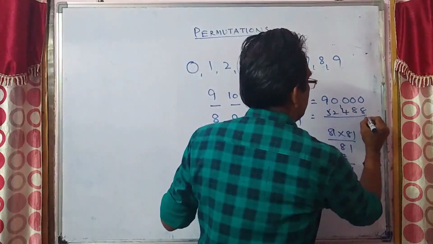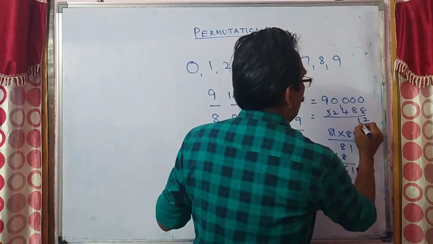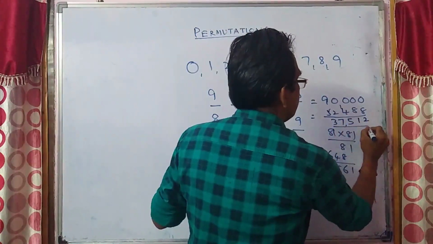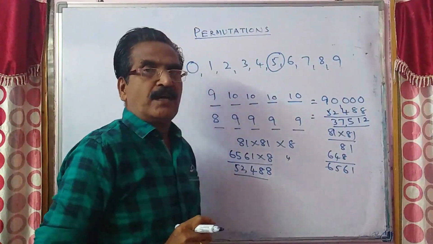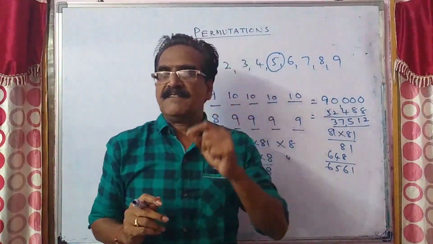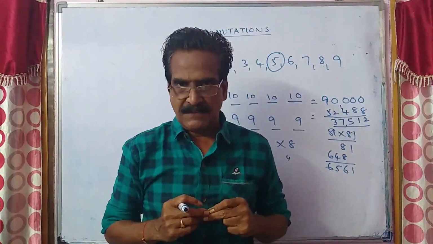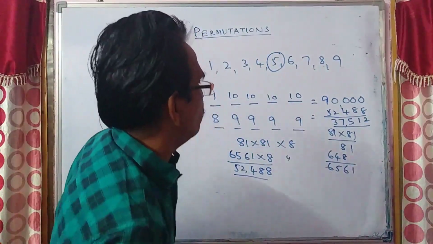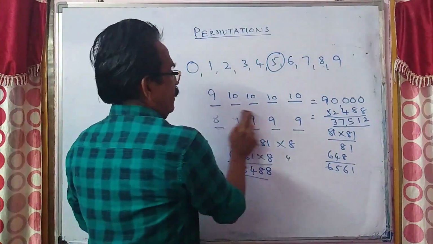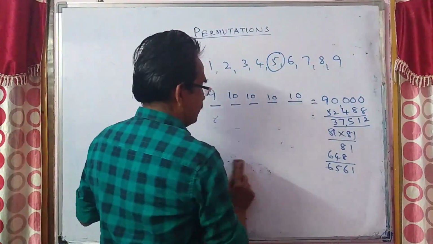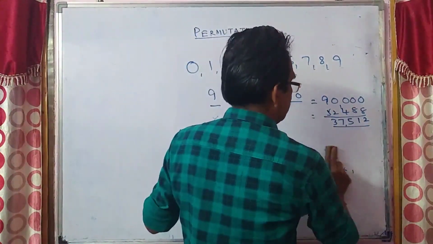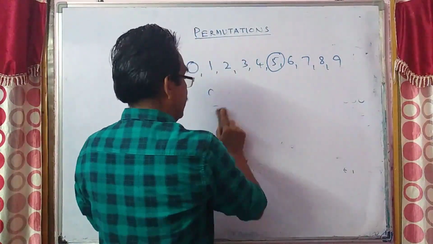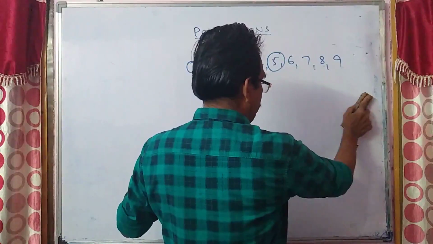Let us subtract: 37,512 is your answer, friends. This is an important problem for you, so be vigilant. 37,512 numbers will have at least one 5.